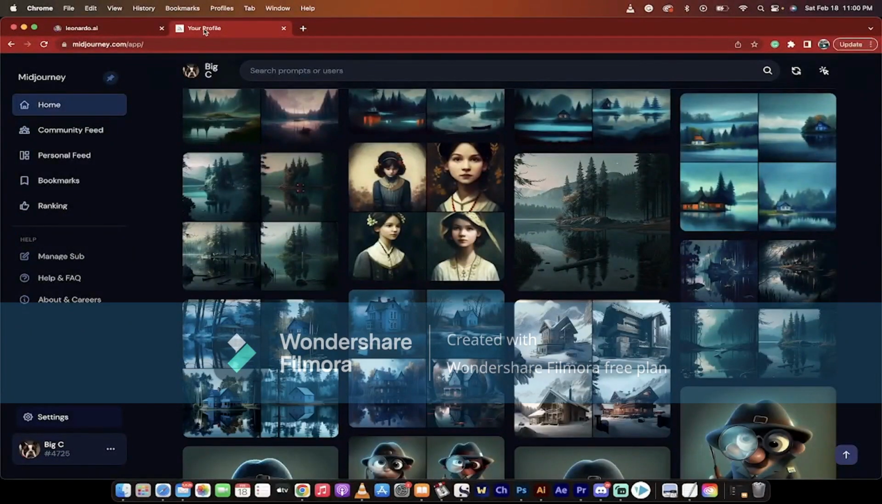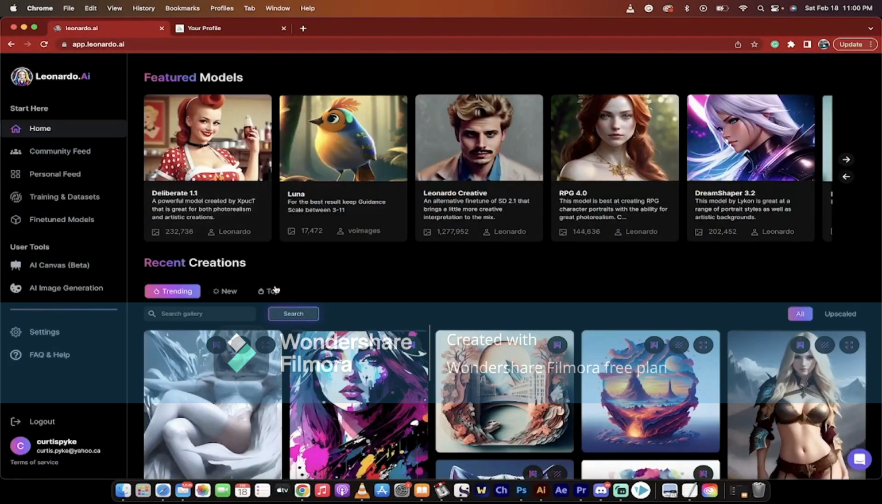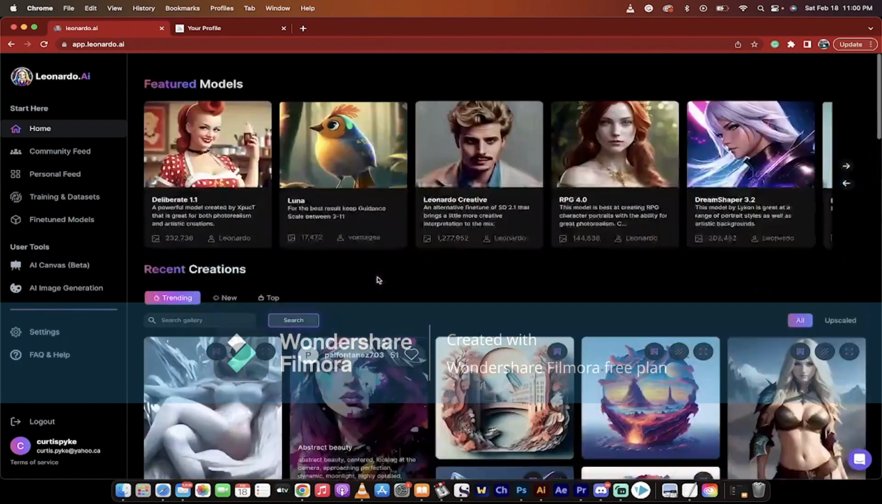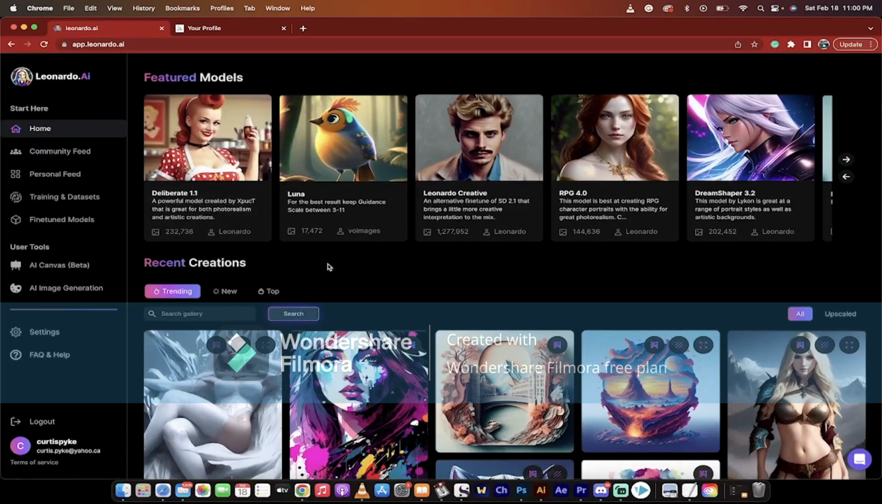So I am a serious Midjourney user, and I show you that not to show off, but to show you that when I say this new program is as good or possibly better, I'm not just saying that because I want a clickbait title. I have used them both, and I seriously can't believe how good this is. And there are a couple of reasons why.